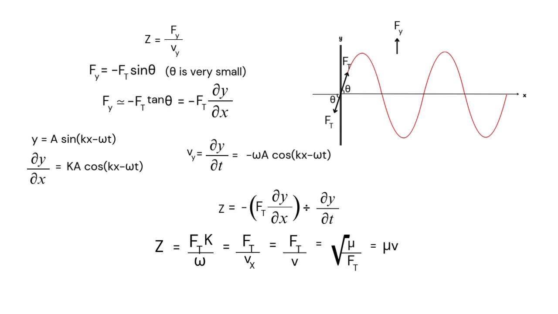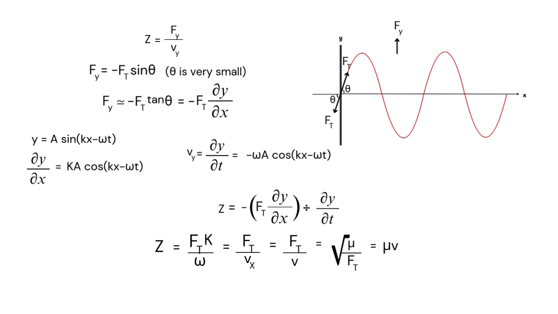So y, we know, is a sin (kx minus omega t), which we just proved. Now on differentiating this, I can say that dou y by dou x is equal to ka cos (kx minus omega t), so the coefficient of x comes out. Similarly, Vy is equal to dy by dt, so I have to differentiate y with respect to t. In this case, I will get minus omega a cos (kx minus omega t), since minus omega is the coefficient of t.